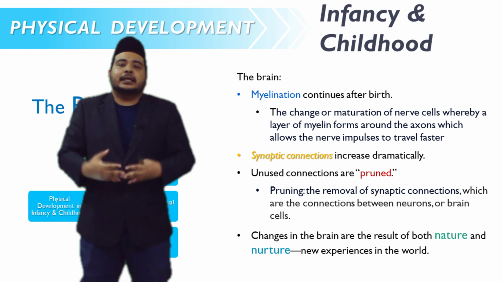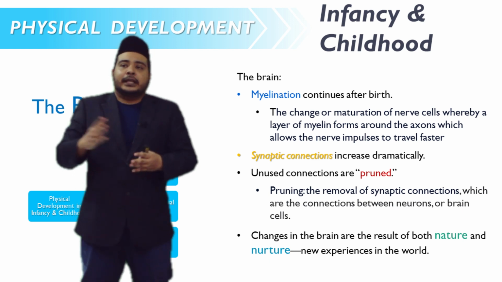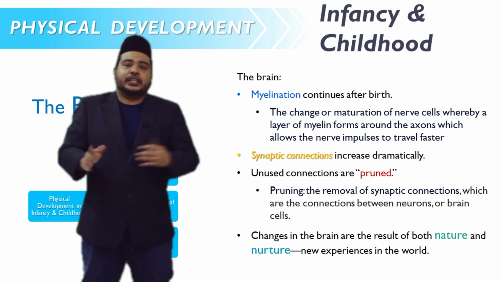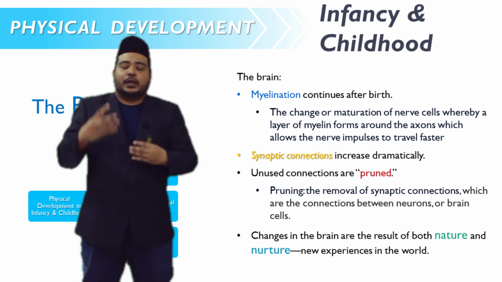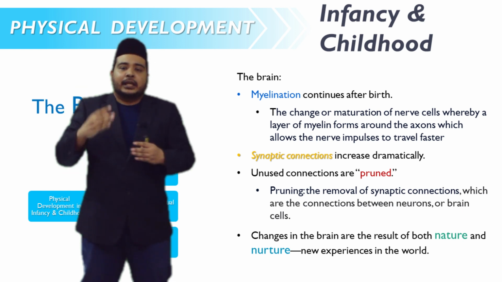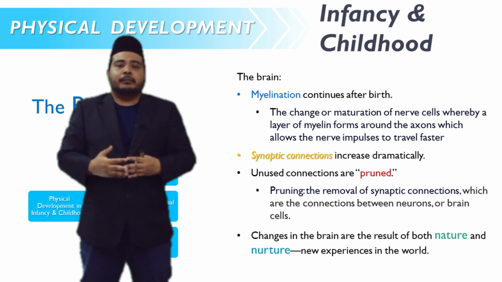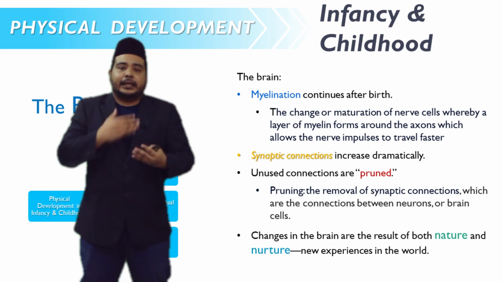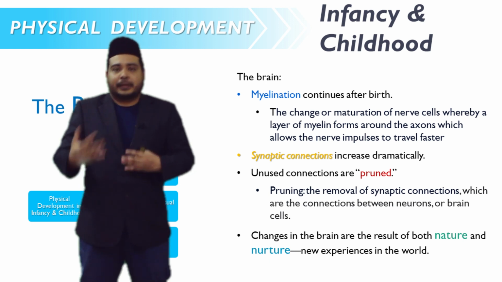So what it does is it helps in the connection, the communication of neurons. When you have myelin wrapped around the neurons, the communication between neurons becomes faster. And at this stage, synaptic connections increase dramatically.